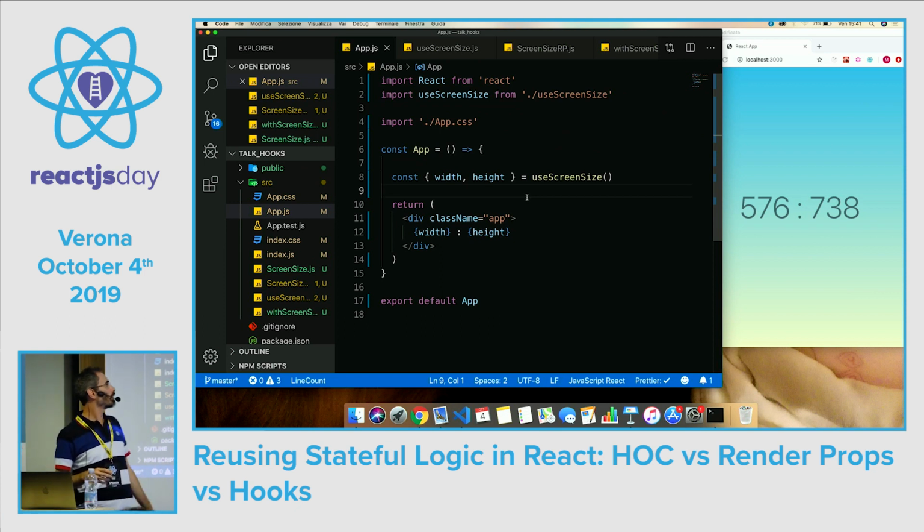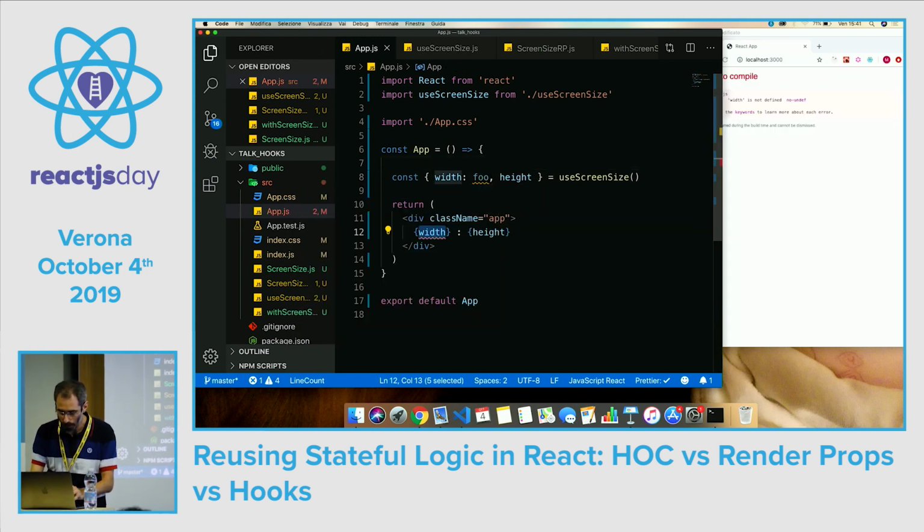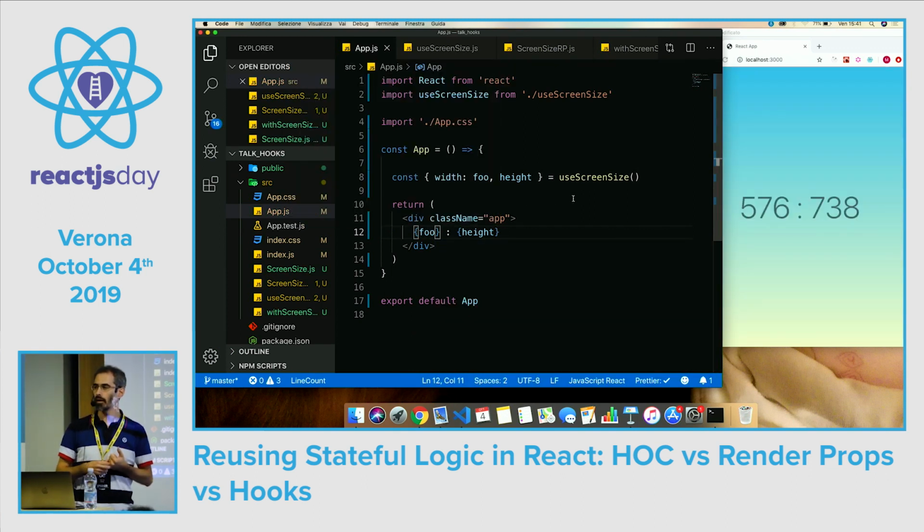And with the hook, we don't have any of the problems that we had with higher order components, because we had no name clashing problem. Here, even if we are destructuring from an object, if we want to change this name, we can simply alias it if we want. And it's really clear where these variables are coming from, because they are the result of a function call. And the composition happens inside the render function here too. So if we want to configure this use screen size, passing something from the state, we can do it. And no wrapping happens at all.